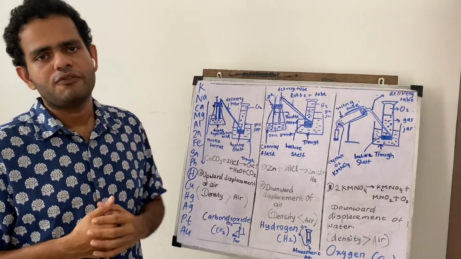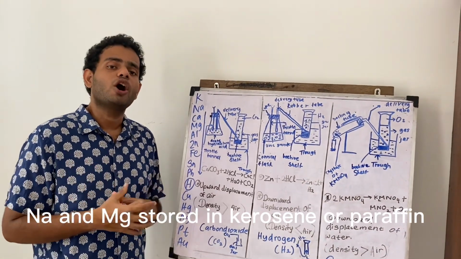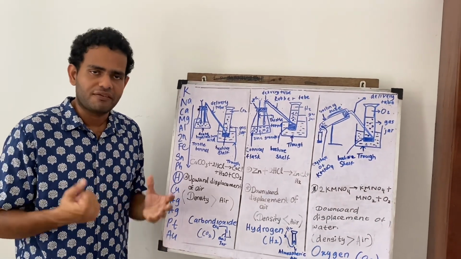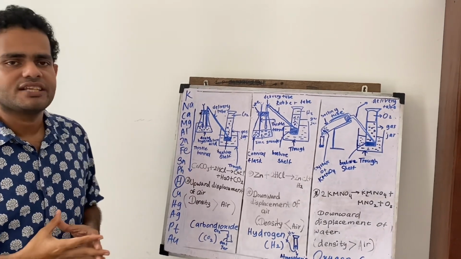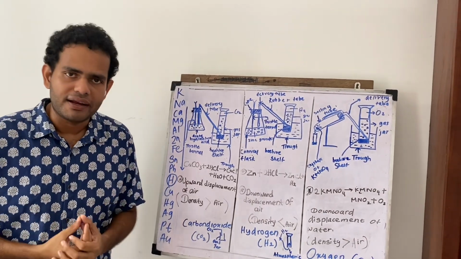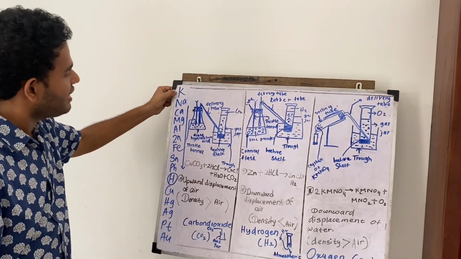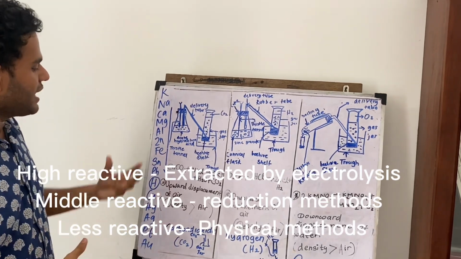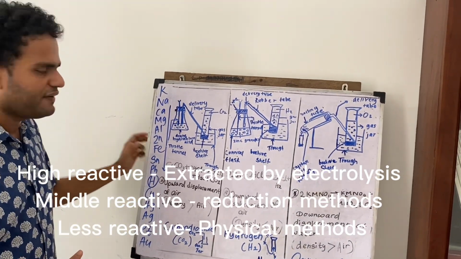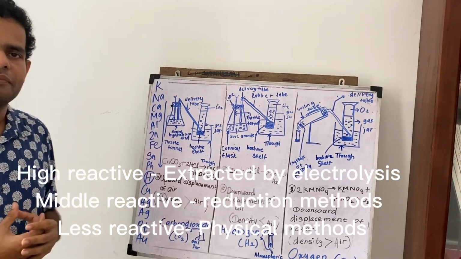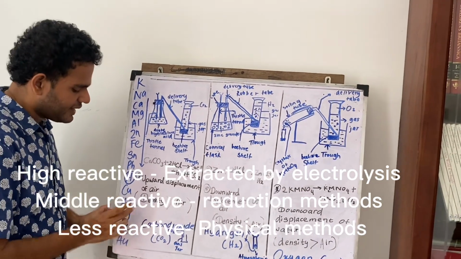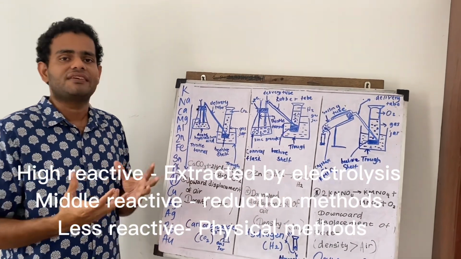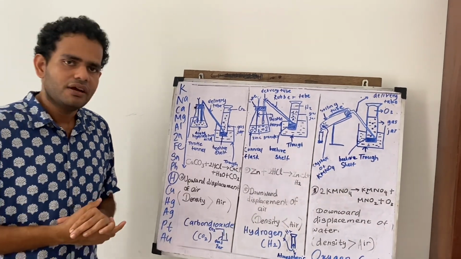Let's talk about four uses of the activity series, right? When talking about highly reactive metals like sodium and potassium, we store them in kerosene oil or paraffin wax. Not only that, with the activity series we can identify the methods to extract metals. Highly reactive metals like potassium and sodium can be extracted by electrolysis of fused chlorides. Examples like zinc and iron are middle reactive, and those metals can be extracted by reduction methods. Examples like silver and gold are very less reactive, so we can extract them by physical methods, right? So these are the main uses.